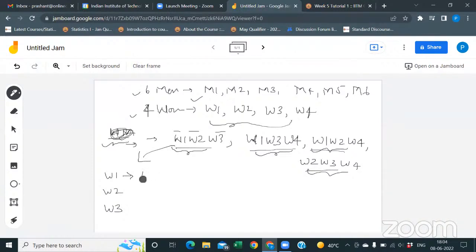For this woman, how many ways are there for being a couple? 6, right? And for the second woman, it is 5. And for the third woman, it's 4. That means for the first pair, how many ways are there? 120, right? This is for the first pair. Similarly, for the second pair, you have again 120.